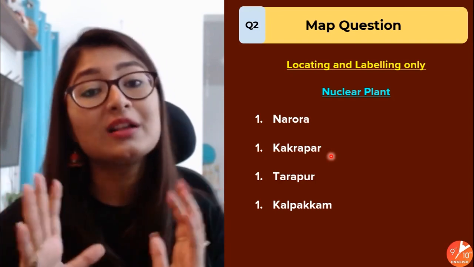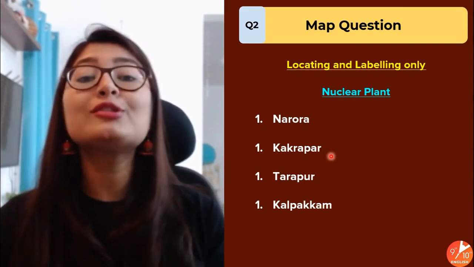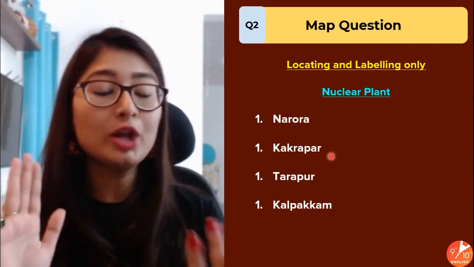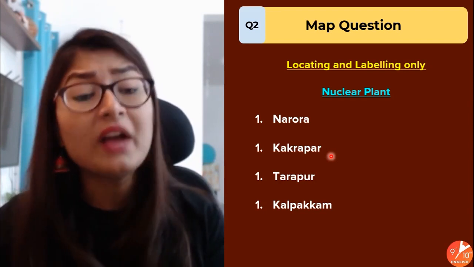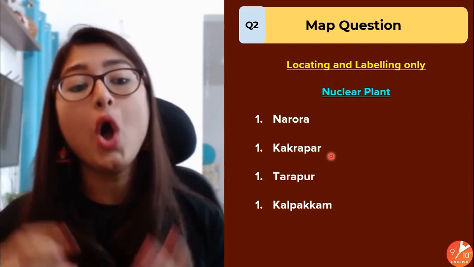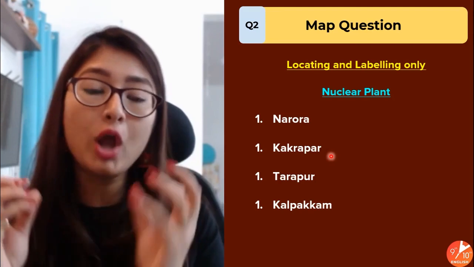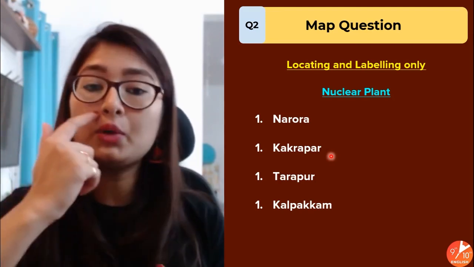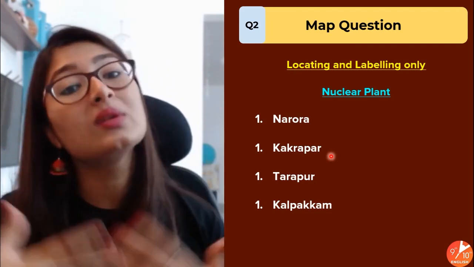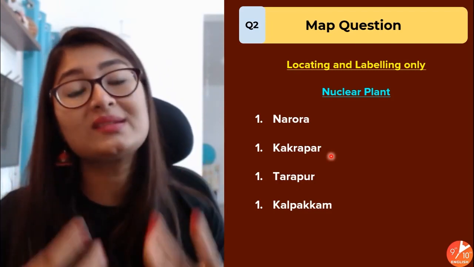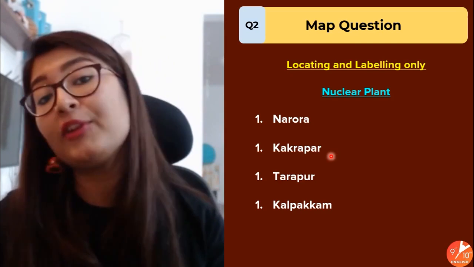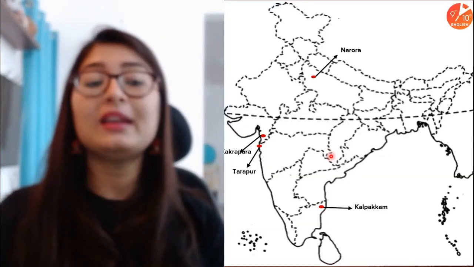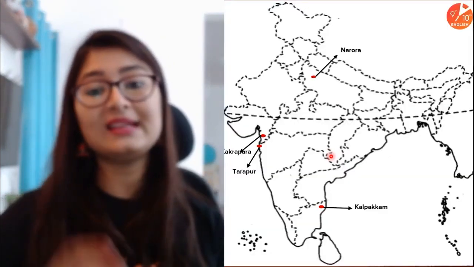It is used for a constructive purpose. Also it is used for civilian purposes, but it's not used for defense, military or any other purposes. Okay, and all of the energy that is produced by this atom fission is further converted into electrical power and goes and is used, and that's how we use this energy for the benefit of humanity. Okay, now let's quickly move on and see where these places are.